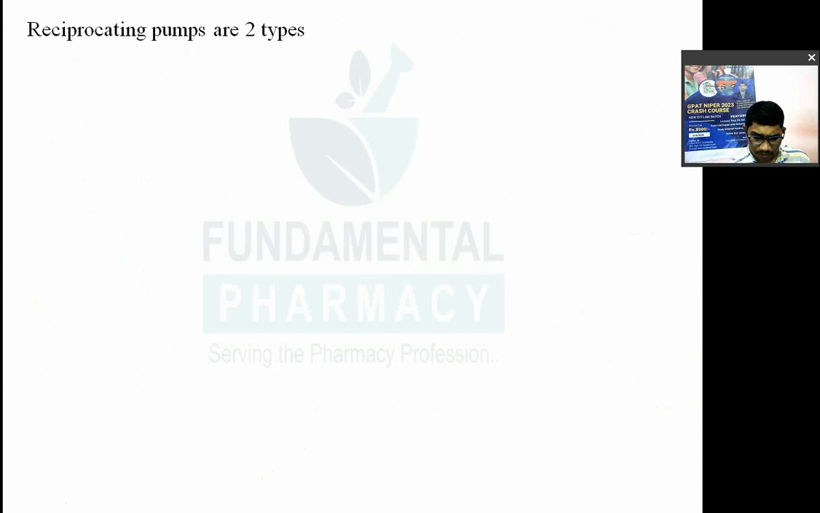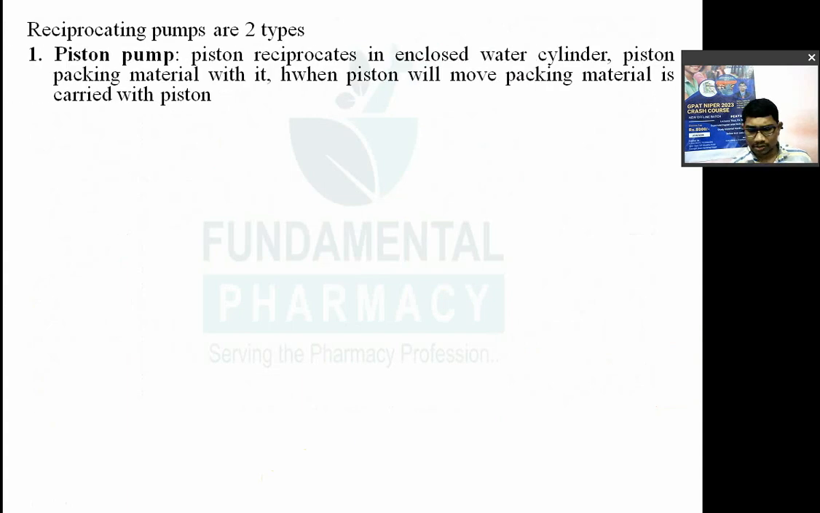Reciprocating pumps, there are two types. Okay, so first one is a piston pump. Reciprocation मतलब क्या? To move forward and backward. Piston reciprocate in an enclosed water cylinder. Piston packing material is also used. When piston will move, packing material will also be carried with the piston.